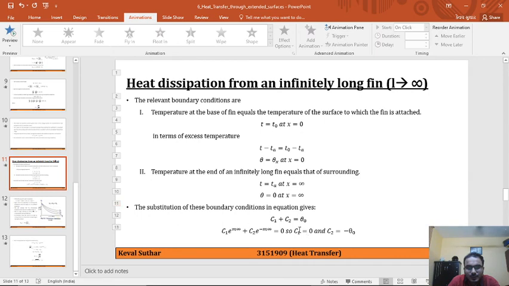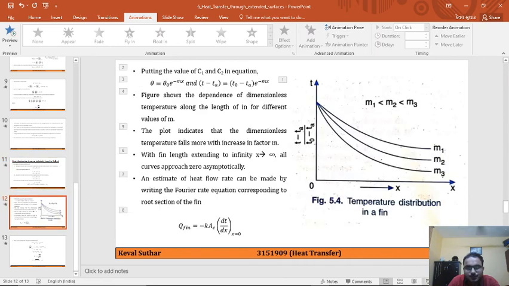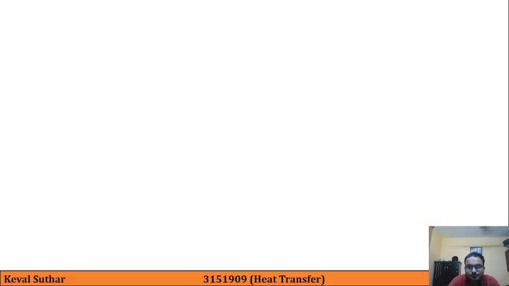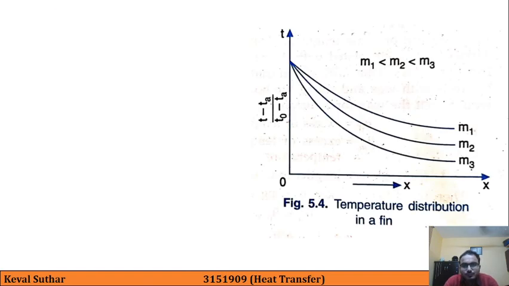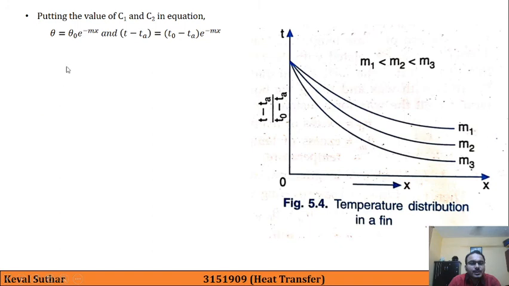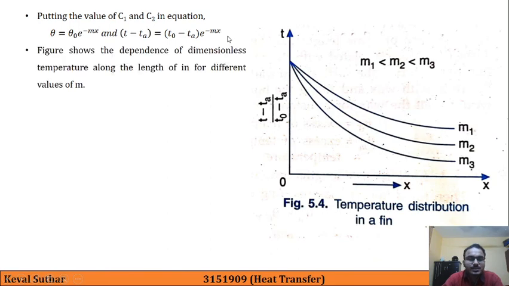So we have obtained the values of C1 and C2. Putting the values of C1 and C2 in the equation, we obtain this formula: theta is equal to theta 0 e raised to minus mx. If we put it into temperature difference form, then theta is equal to T minus Ta, which is equal to T0 minus Ta, e raised to minus mx.